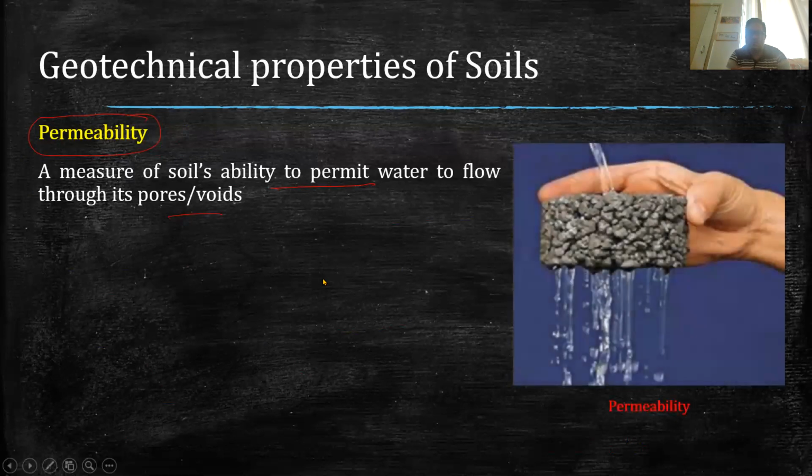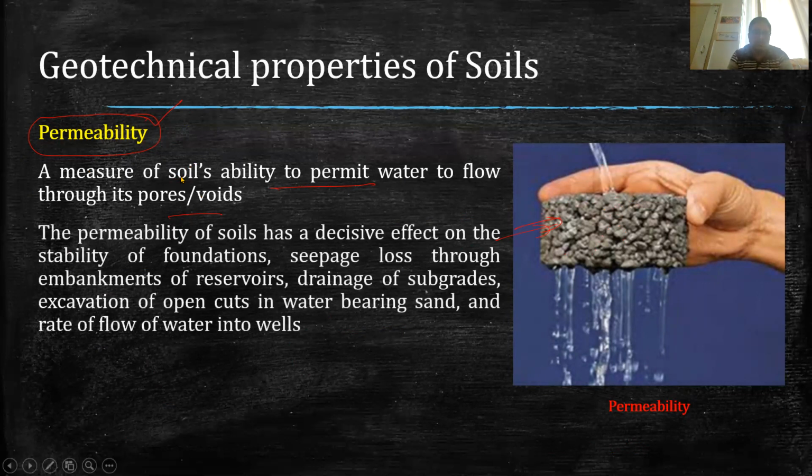So, for example, in this type of soil, if you pour water, at what speed it is passing through this medium, that measure is basically the permeability. So this permeability is also a very important property for the design of various structures. Now, the permeability of soil has a very decisive effect on the stability of the foundation.